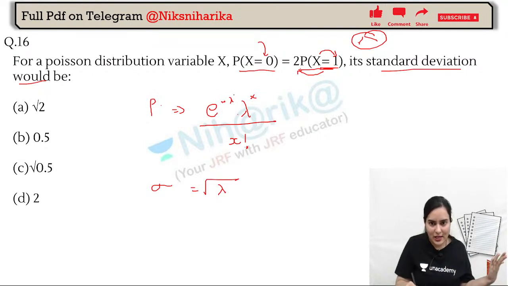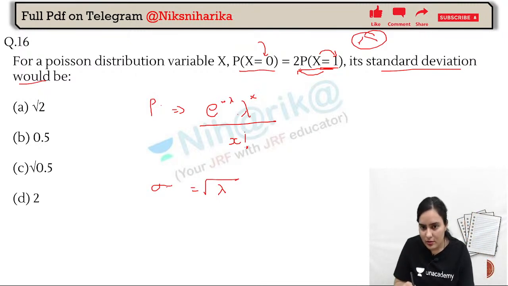I guess you will cancel out e raised to the power minus lambda, remaining lambda raised to the power x, and the values will be left. So the lambda value will come, and you will find out the standard deviation. This formula I have given, and you will find it out. Try it. If you do not understand, you can rewatch this part and try it.